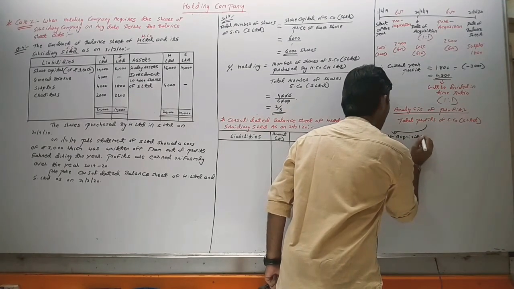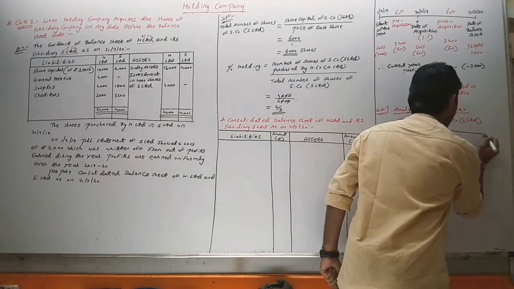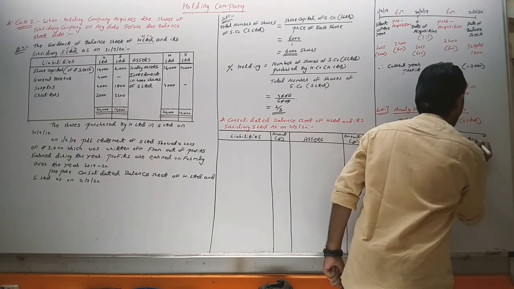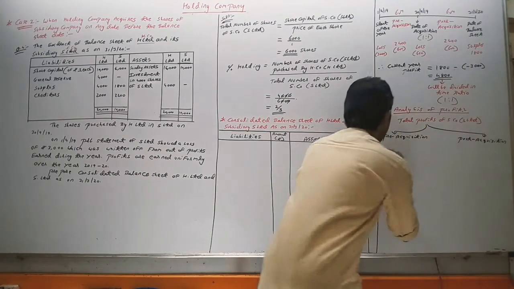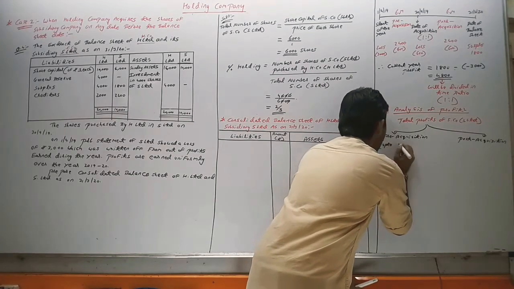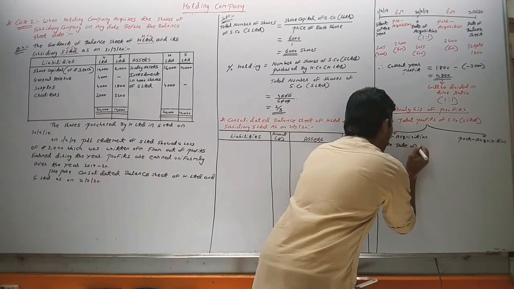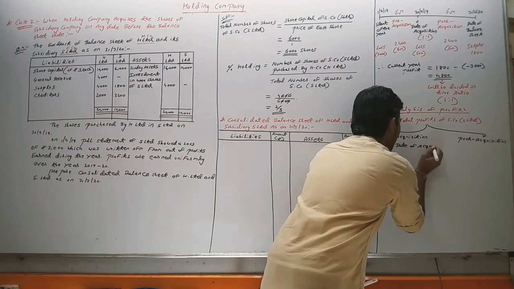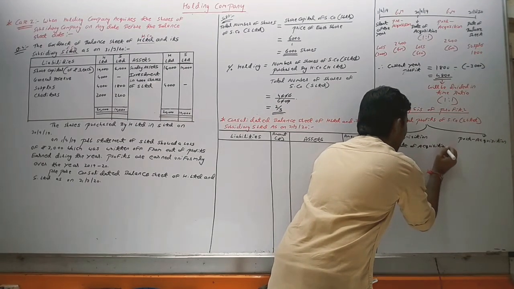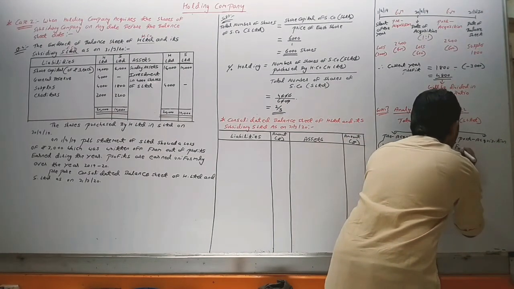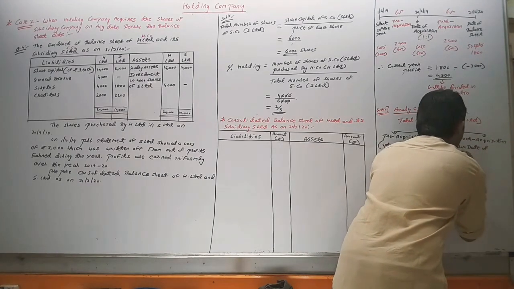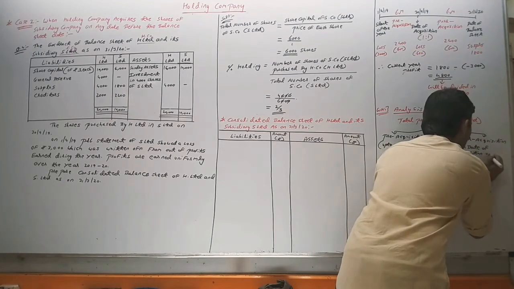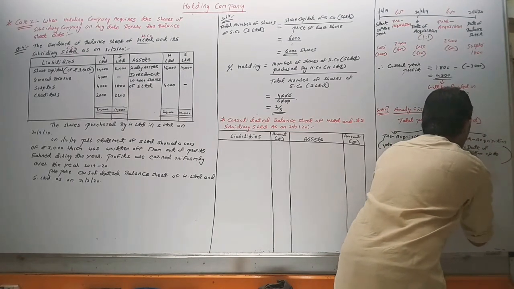Pre-acquisition means up to date of acquisition, and post-acquisition means from date of acquisition up to balance sheet date.